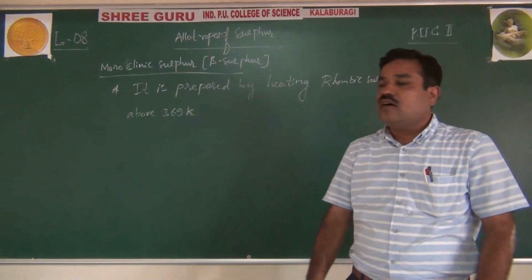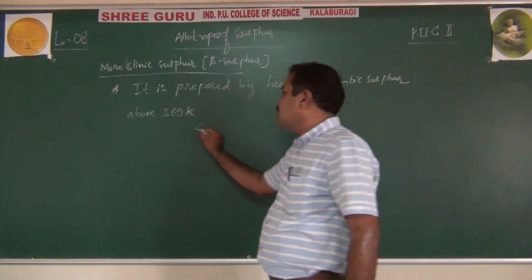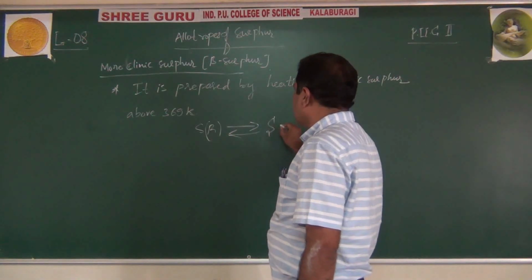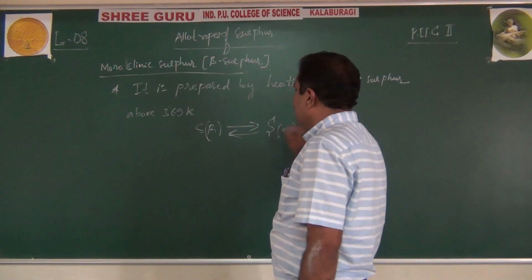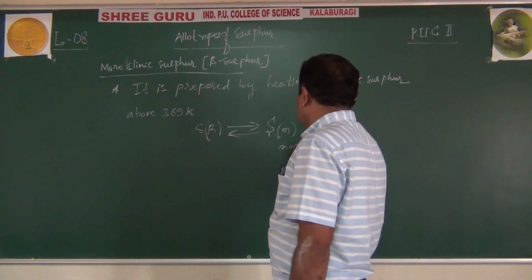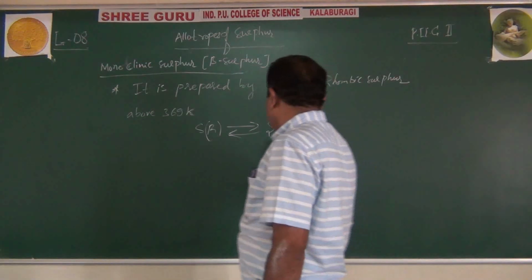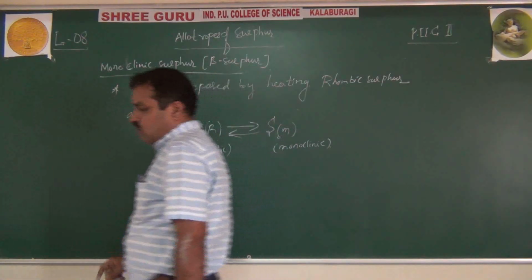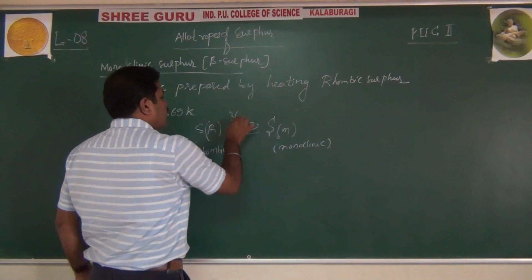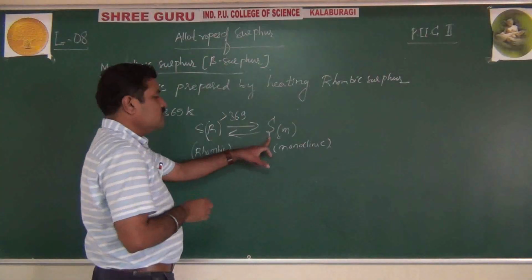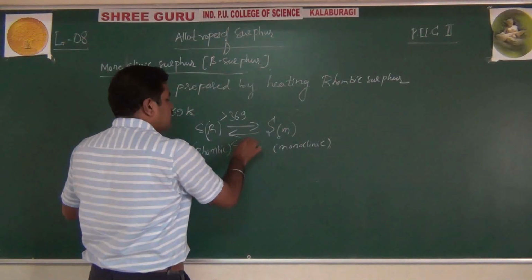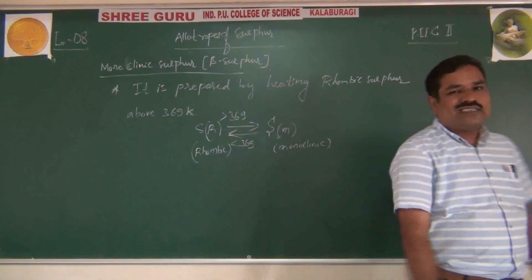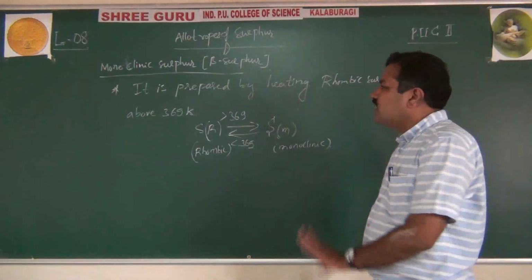Therefore, the transition temperature of conversion of sulfur rhombic to sulfur monoclinic. Remember, sulfur rhombic to sulfur monoclinic. Okay, that is S-R to S-M. R stands for rhombic and M stands for monoclinic. These are geometrical crystalline forms. If you heat above 369, it changes to sulfur monoclinic. Below 369, it can be interconverted back. Therefore, the transition temperature is 369 Kelvin. Very important for 1 mark, for CET purposes.